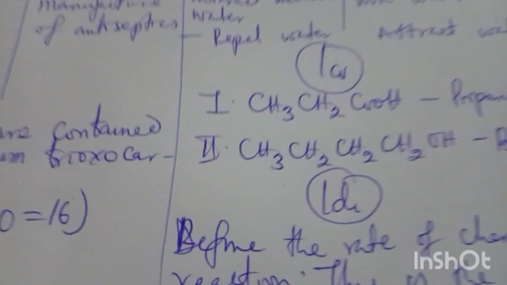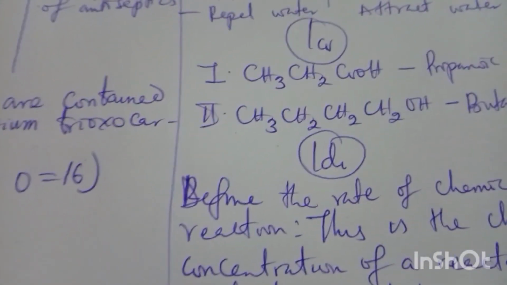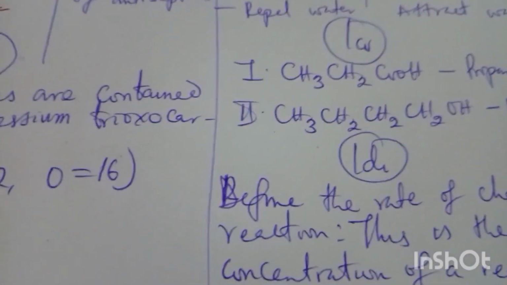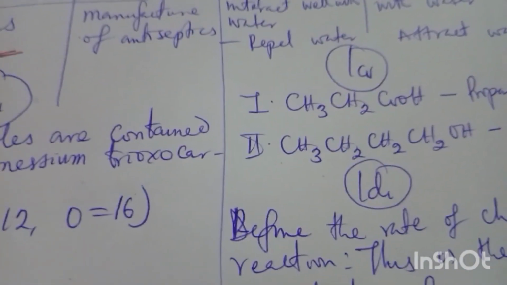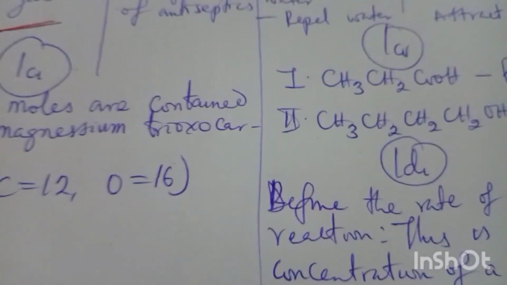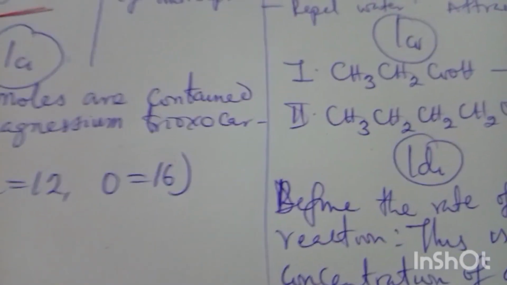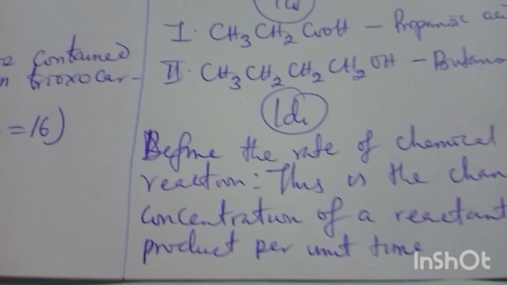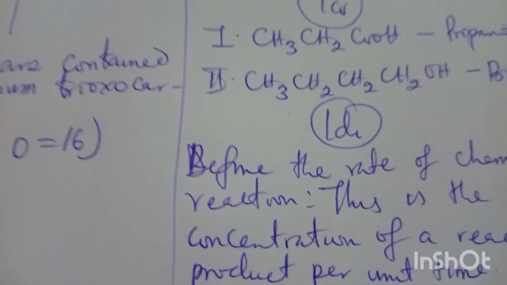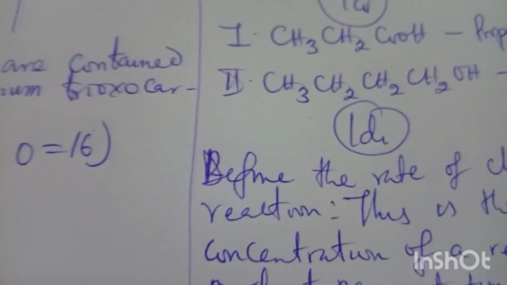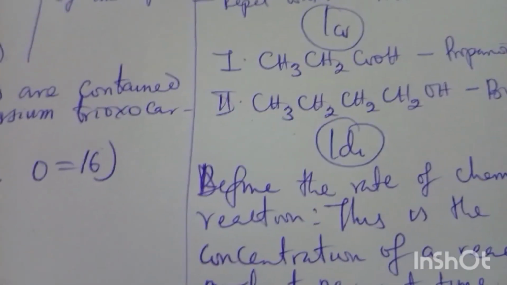And 1D, they say you should define the rate of chemical reaction. What's the rate of chemical reaction? When you talk about a chemical reaction, we have reactants and products, and there's a change in concentration of reactant or product per unit time. That's what we call rate. Whenever you hear rate, it means over time. So this is a change in concentration of reactants or products per unit time. It can be reactant, it can be product. Any one of them over time, as concentration is concerned, is called the rate of chemical reaction.